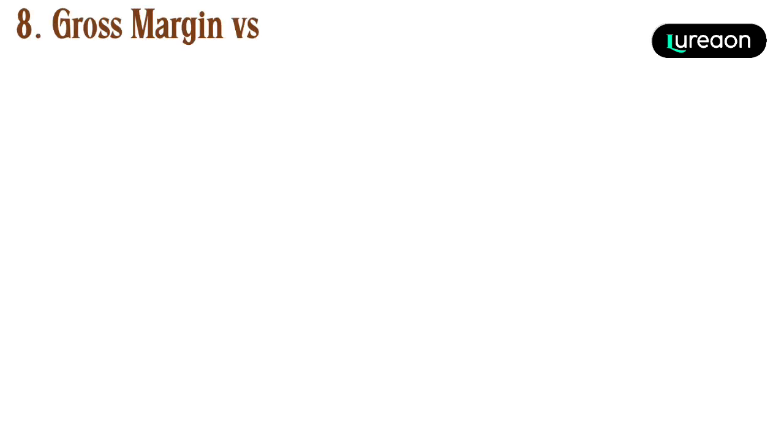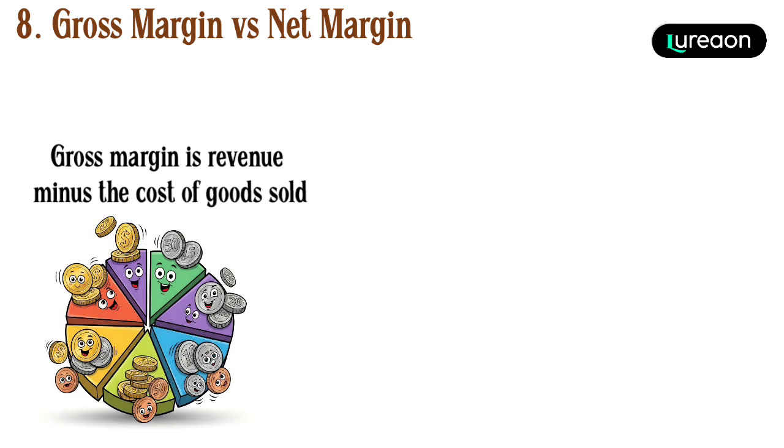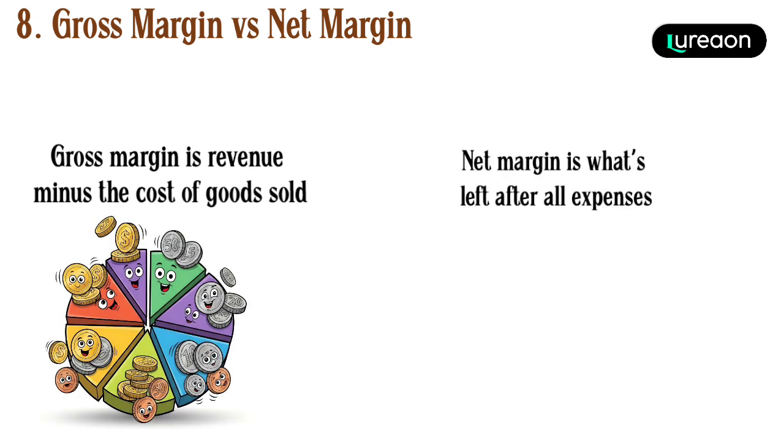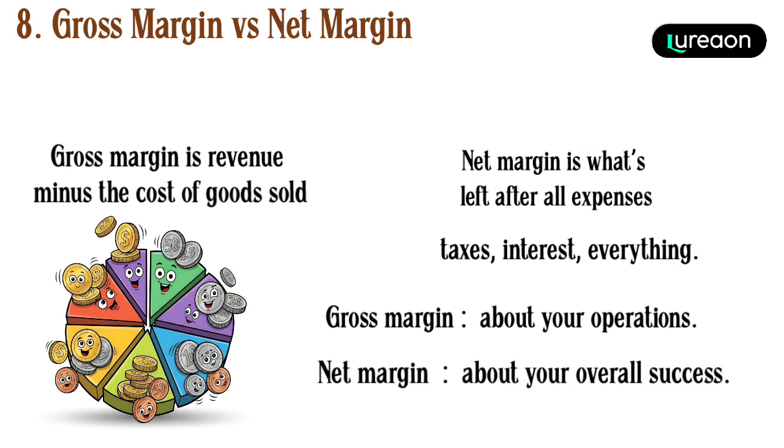8. Gross margin versus net margin. Gross margin is revenue minus the cost of goods sold. It shows how efficiently you produce. Net margin is what's left after all expenses, taxes, interest, everything. Gross margin tells you about your operations. Net margin tells you about your overall success.